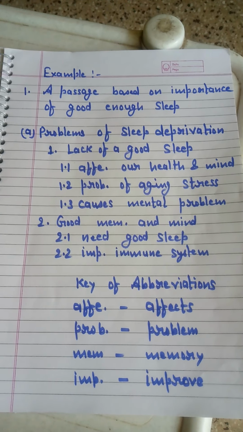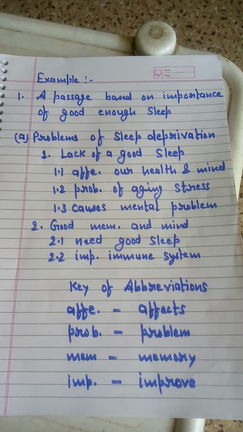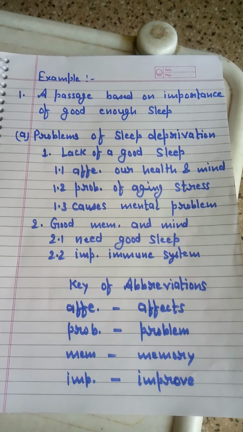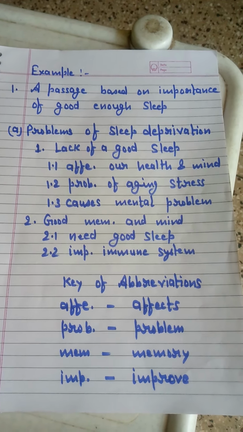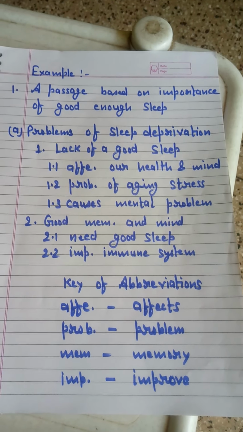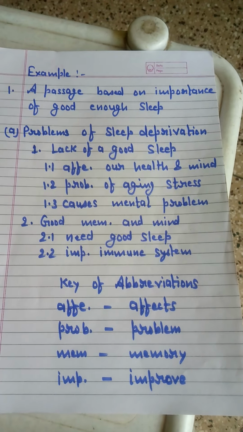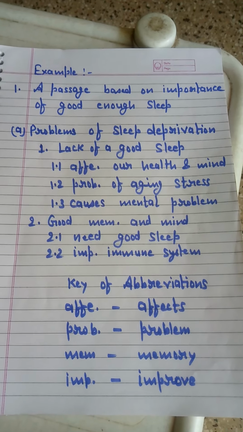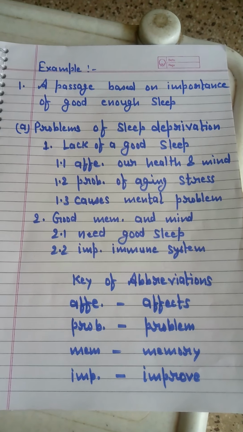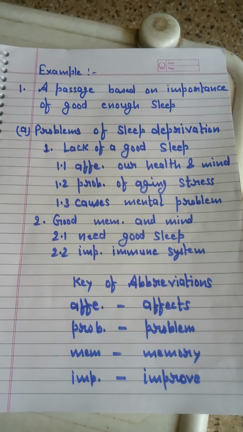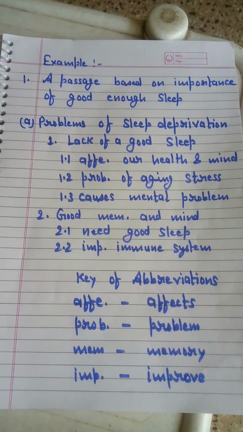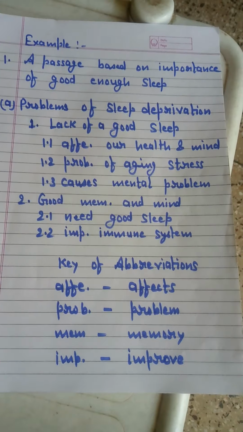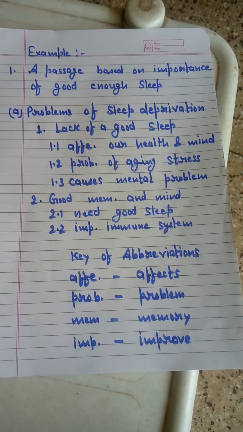When a student has used sentences, the evaluator won't check them, and it results in negative marking of the note making. That means you won't get good marks. The marks are divided into categories: 1 mark for the heading, 1 mark for the subheading, 1 mark for the points you have written, and 1 mark for the abbreviations. At least 4 abbreviations are required. Now this is the correct way of note making.